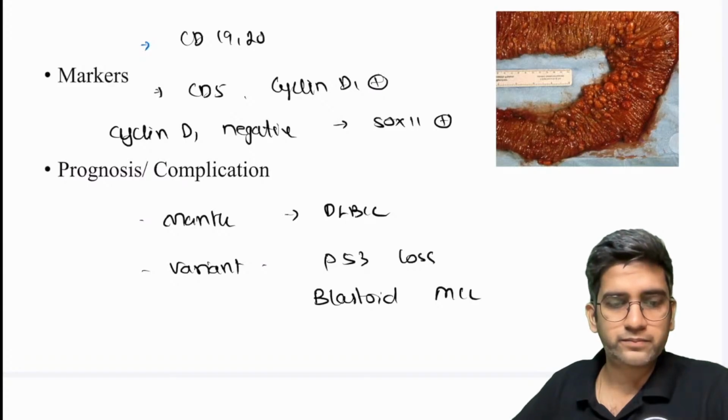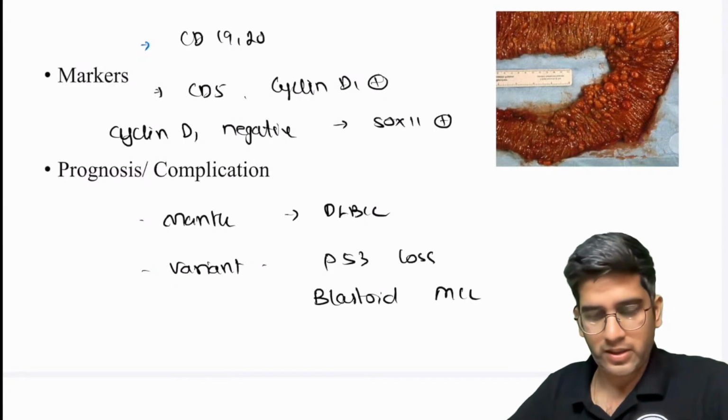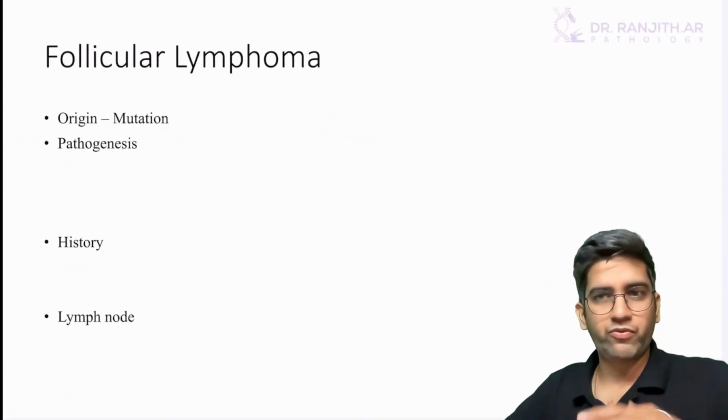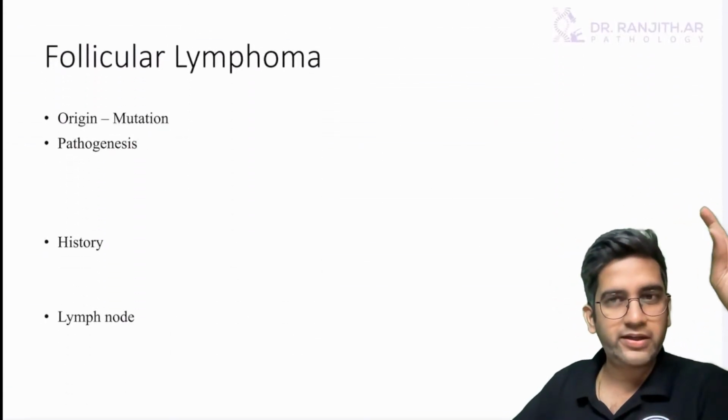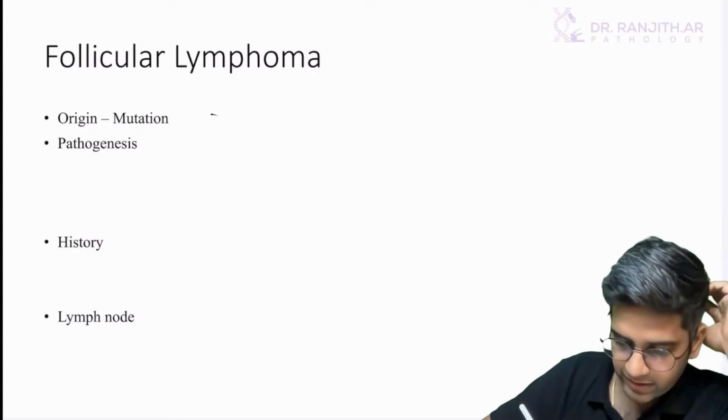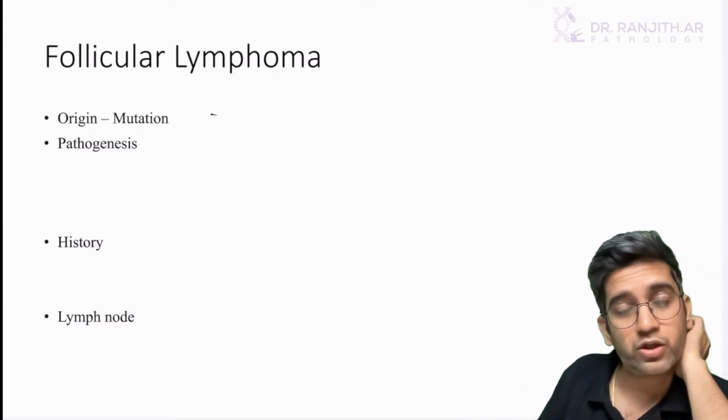Got it? Fine. Let's go to the next lymphoma. Same way for follicular. Same 6-7 headings, more than enough. Follicular is what origin? Pre-germinal center, germinal center, or post-germinal center?